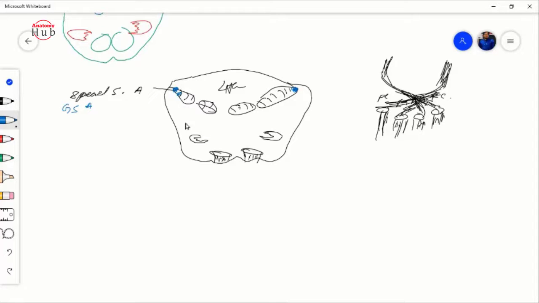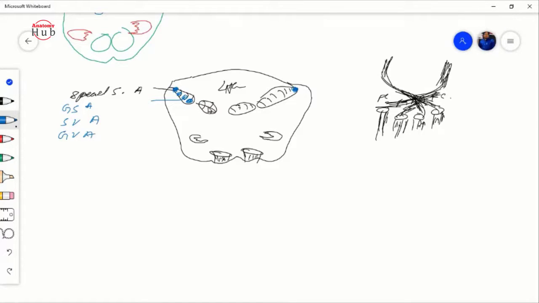More medial is going to your general, right? So just lateral to that, here you will find another nucleus, that is your special visceral afferent. And just come to more medial, you will find the general visceral afferent. So 4 nuclei you will find over here.